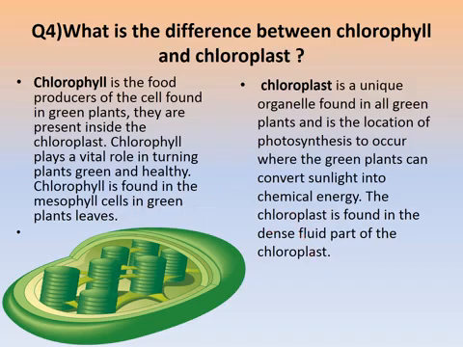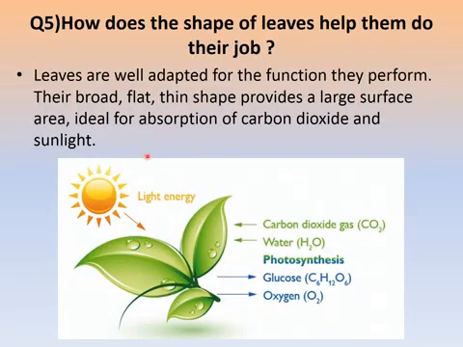The next question is, how does the shape of leaves help them to do their job? The answer is, leaves are well adapted for the function they perform. Their broad, flat, thin shape provides a large surface area ideal for absorption of carbon dioxide and sunlight.